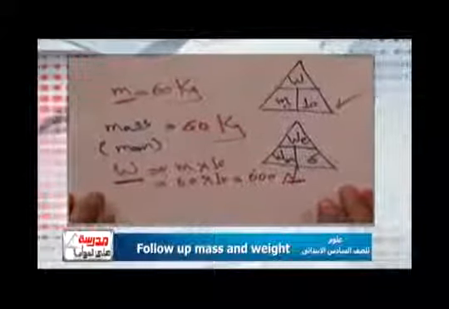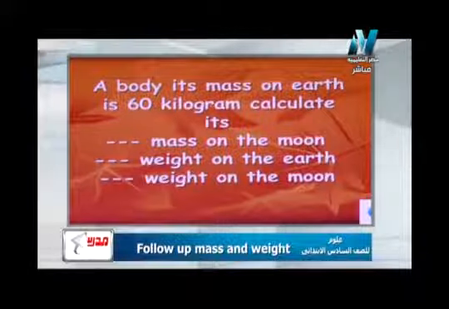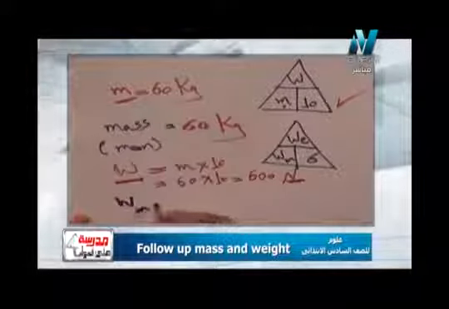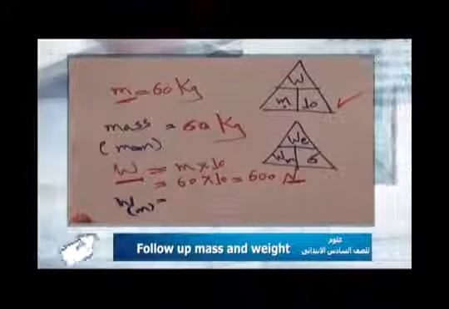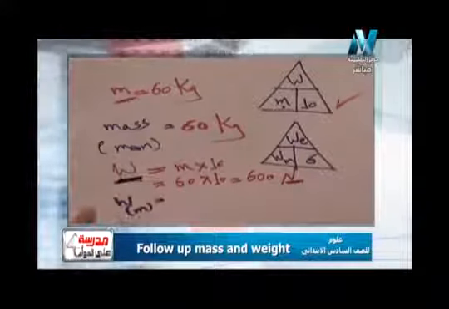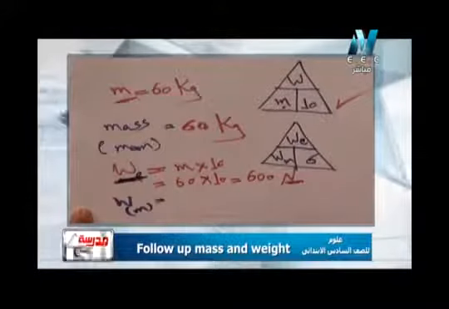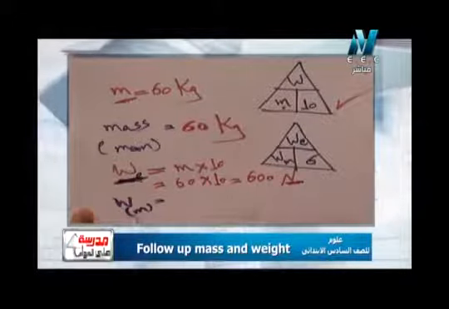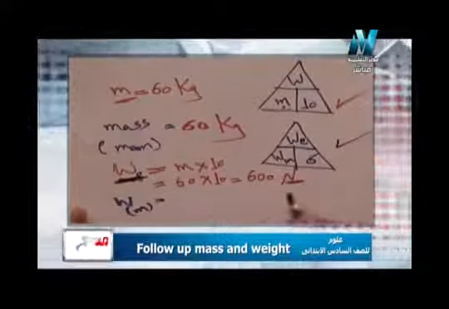What is the last requirement? The weight on the moon. Look here, I want the weight on the moon. I can write weight between brackets under it, the letter M, the moon. Look here, I have weight and I want the weight on the moon. Weight on the earth, which I found a while ago, and I want weight on the moon. So I will use what triangle? Surely second triangle. Why? Because I want weight on the moon.